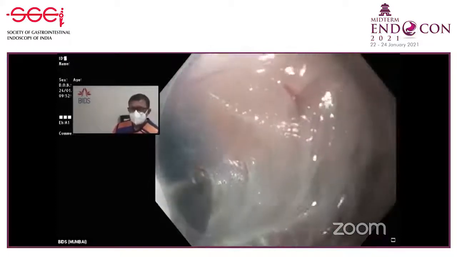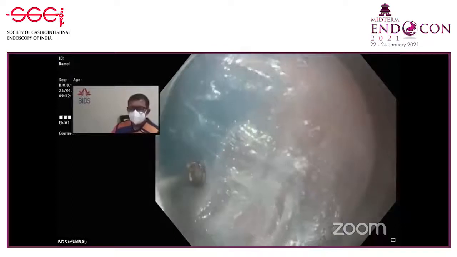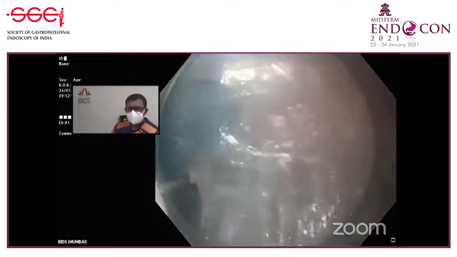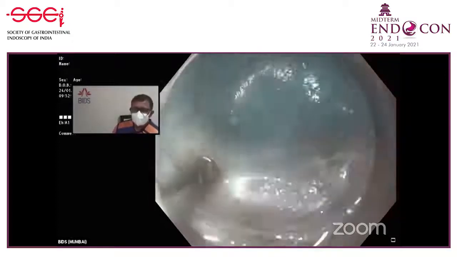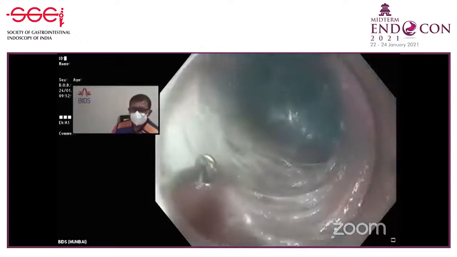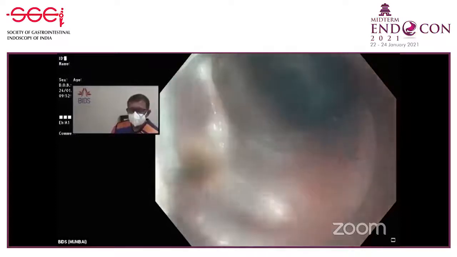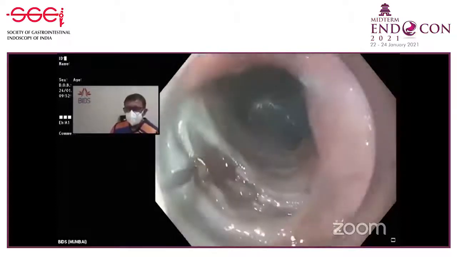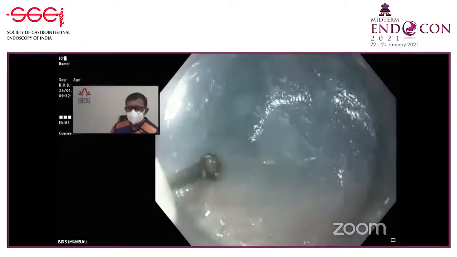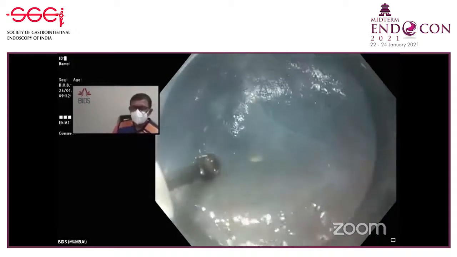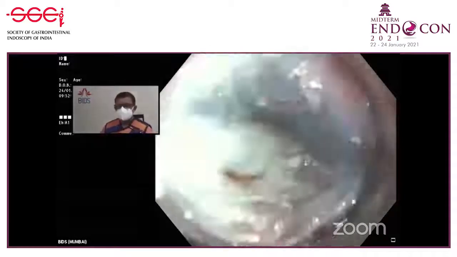Dr. Amit, what is the two vessel sign and the penetrating vessel sign? At the OG junction, we see those two target vessels. So far, at least, I have not seen them in this case. That vessel sign is important for you to decide where to go. To prevent cutting the sling fibers and to prevent reflux after POEM, you have to go on the right side of the target vessel. So even if you don't see those vessels, a good thing to do is to start cutting to the right at the lower end when you do the myotomy, at 6 o'clock. I think that's a very important point. We have to dissect and do the myotomy more on the right side when we are doing the posterior myotomy.